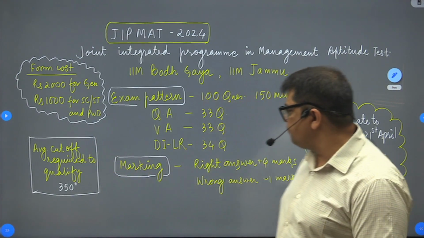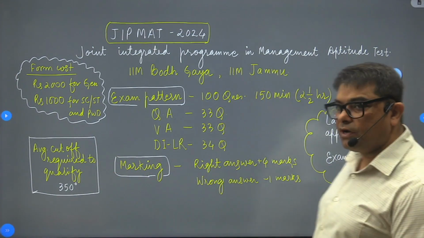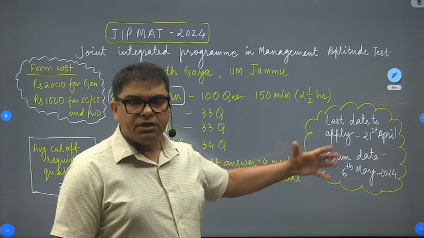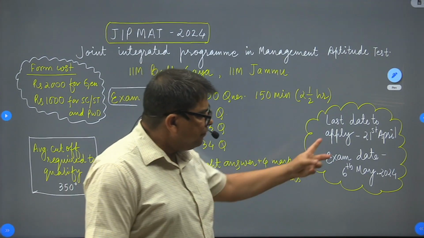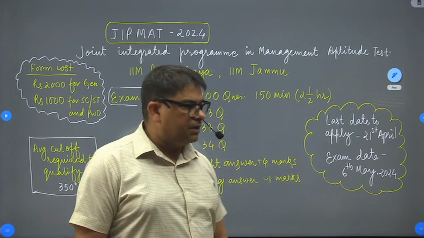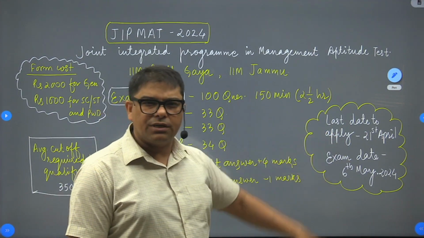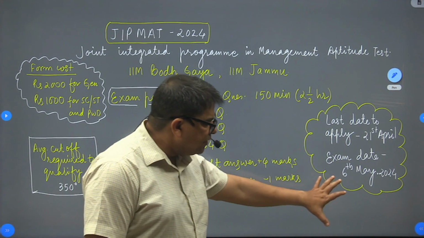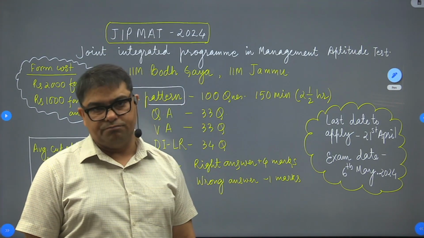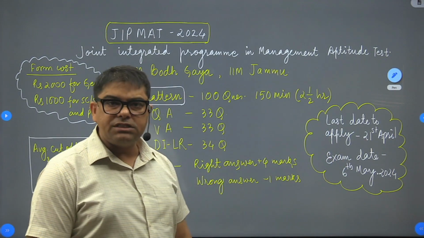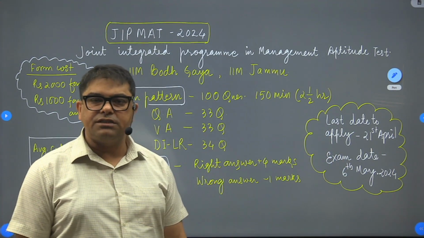Now coming on to the last date for applying for this particular exam, the last date is 21st of April. You can fill the form by 21st of April. 21st of April is the last date to apply, and do not wait for the last date. Fill the form as quickly as possible, and the examination date will be on 6th of May 2024. So just start working on this and fill this form and have a great score.